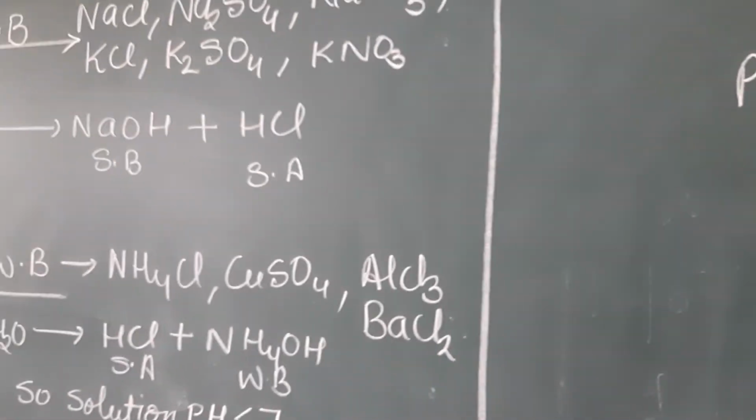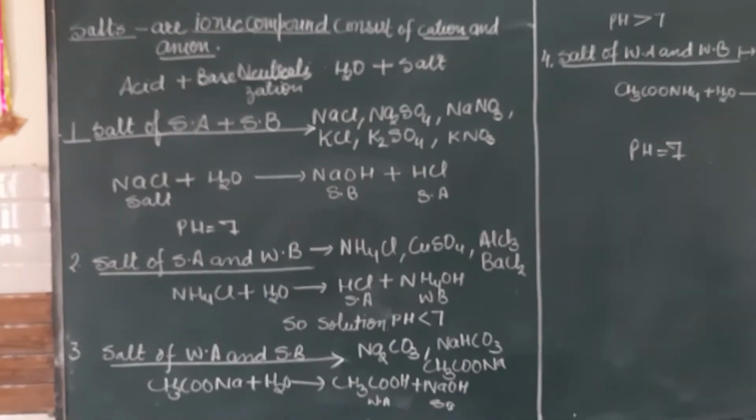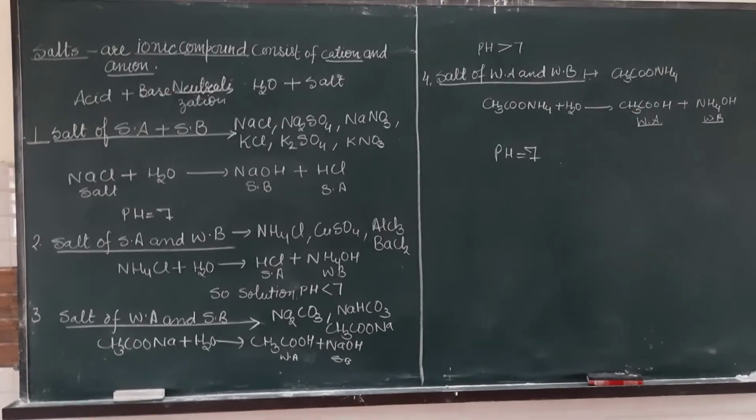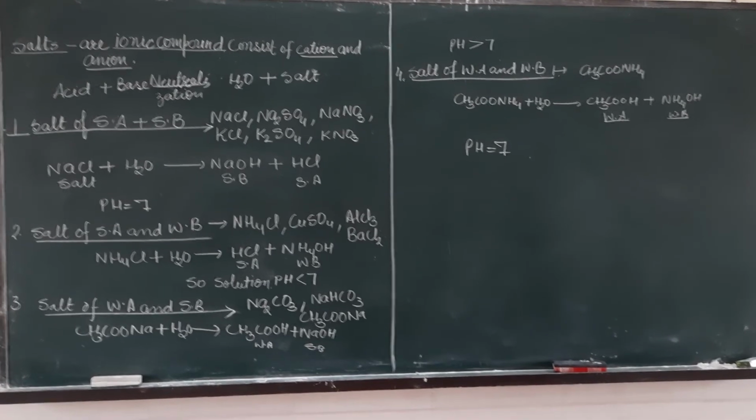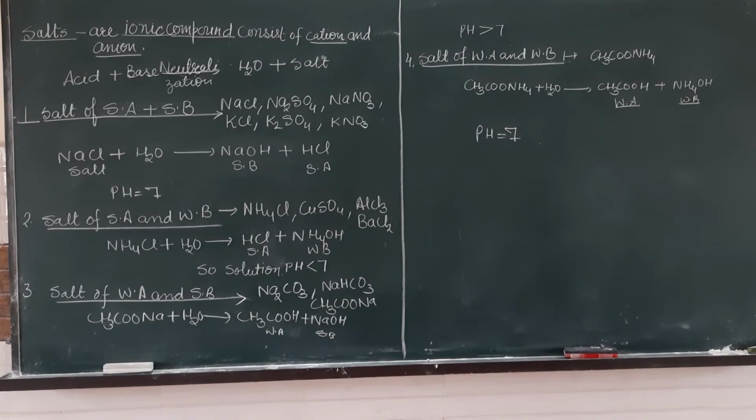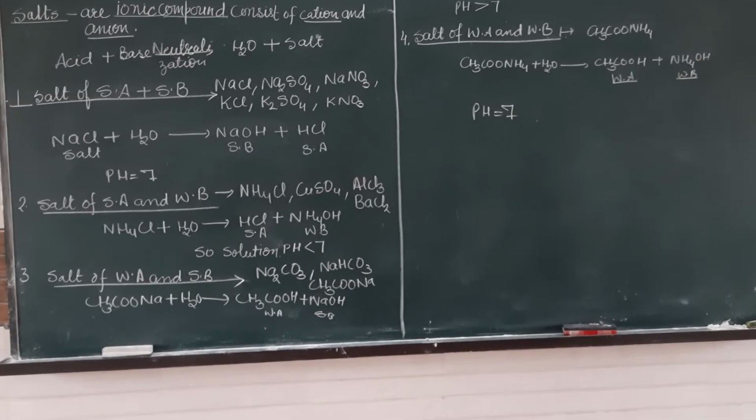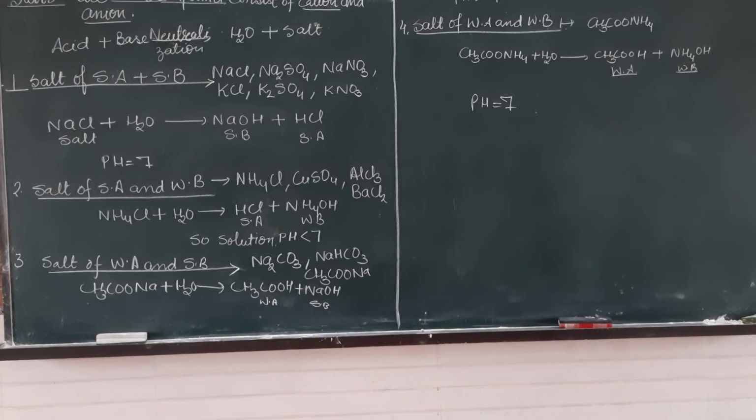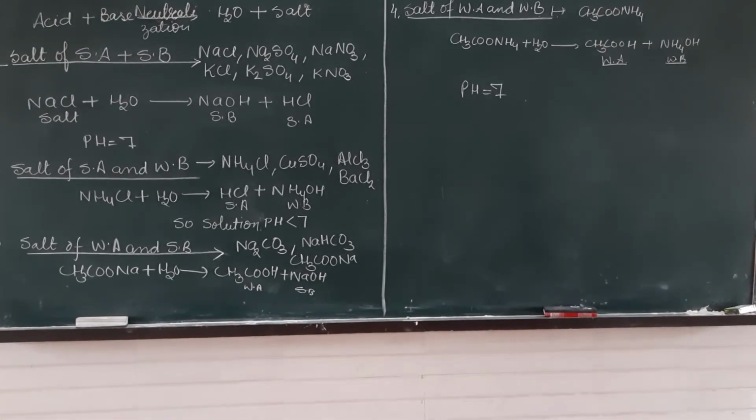So from this video, I hope all of you are able to understand what the nature of salt is, whether it is neutral, acidic or basic. Salts are neutral only when they are formed by strong acid and strong base, or weak acid and weak base. When they are formed by strong acid and weak base, their nature is acidic. When they are formed by weak acid and strong base, their nature is basic.